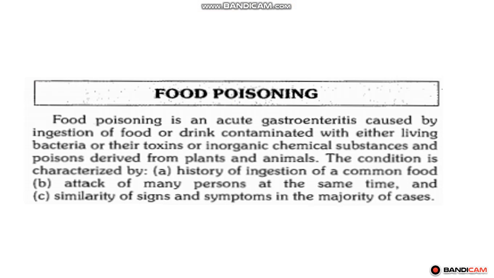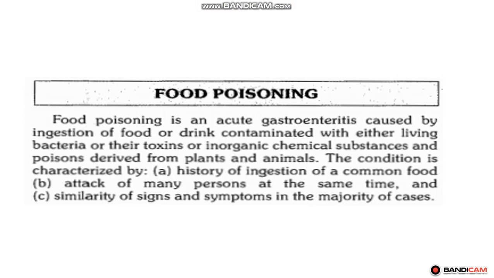So, why is it happening? It's because of the contaminated food or drink, through which the organism, that is either bacteria or its toxins, gets inside and causes this acute gastroenteritis. And this contamination and these bacterial toxins are produced or derived either from plants or from animal meat.